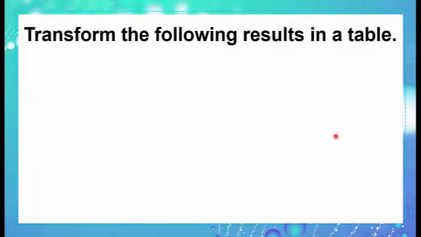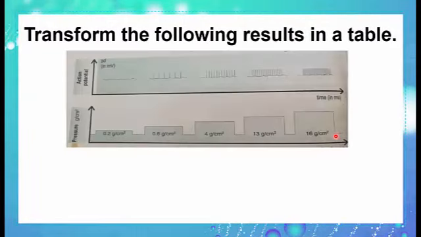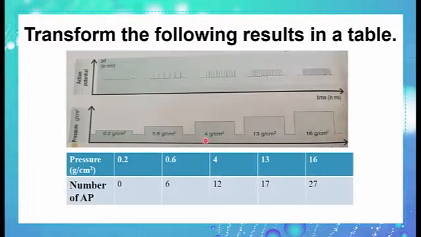We have to transform the following results in a table. So, in the table, the pressure is up and the number of action potential is down. We have to write all values of pressure and to count the number of action potential. Here we have 0 action potential. Here we have 1, 2, 3, 4, 5, 6 action potentials. Here we have 12, 17, and 27 action potentials.